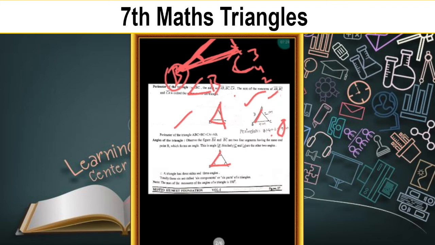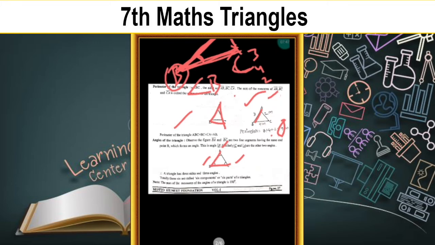In a triangle how many angles are there, children? Three angles. What are they? Angle A, angle B and angle C. Two line segments having the same end point or same origin form an angle. In a triangle three angles are there. In the name itself, Tri means three. In a triangle three angles are there.